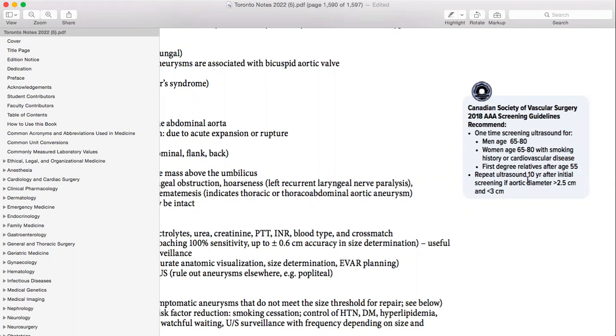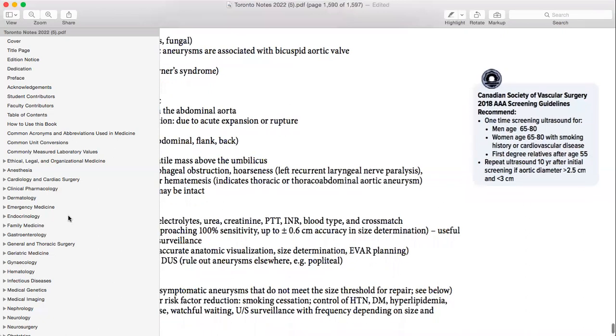So when are we going to repeat it? As I already told you, we need to know when we are going to repeat it. This one is important as well. So 10 years after initial screening, if aortic diameter is more than 2.5 centimeters. Let's suppose you did this ultrasound screening and you didn't find anything, do we need to repeat it? No, we don't need to repeat it. But if it shows an aneurysm more than 2.5 centimeters, then we are going to repeat it every 10 years and so on. So this is the screening of abdominal aortic aneurysm.